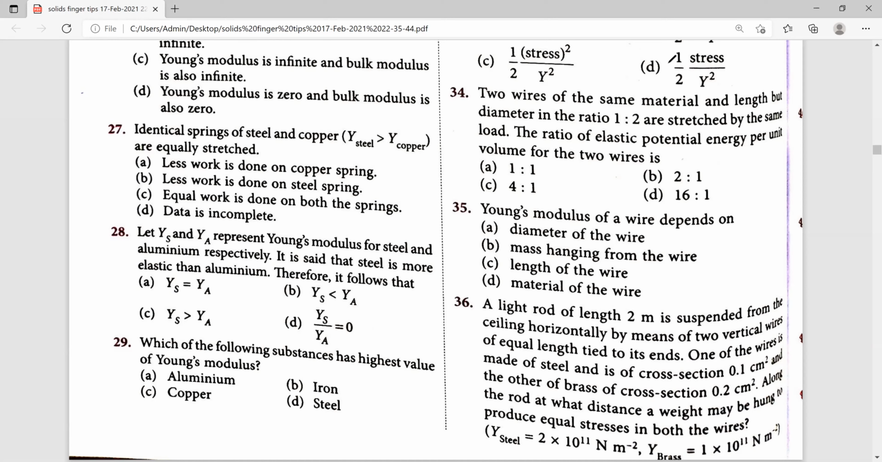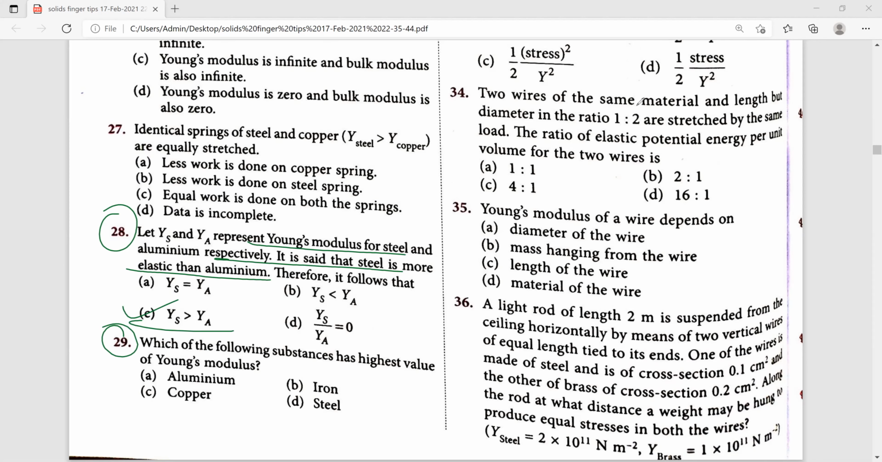Next, 28th one. Let YS and YA be the Young's modulus of steel and aluminum respectively. It is said that steel is more elastic than aluminum. Therefore, find out which option follows. Since steel is more elastic than aluminum, this option is the right one.